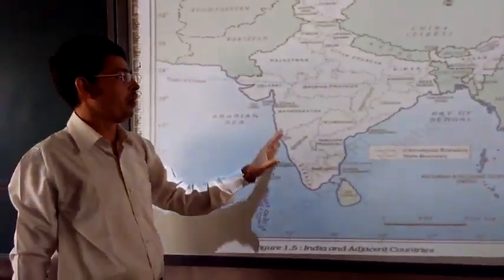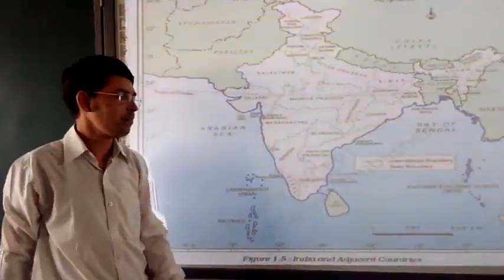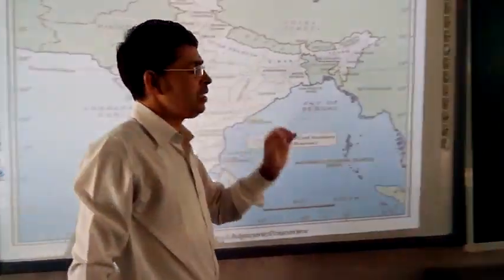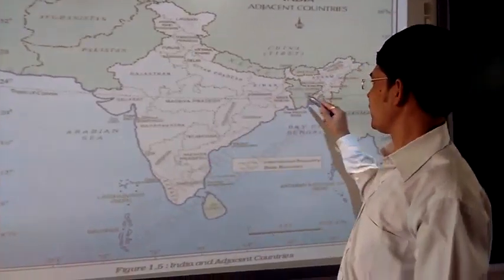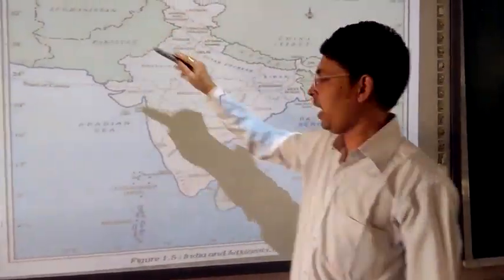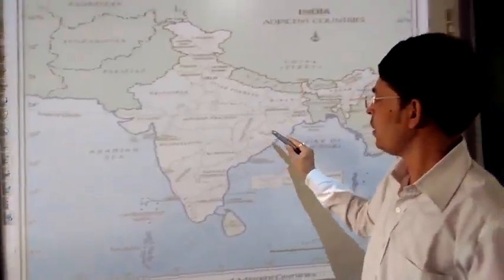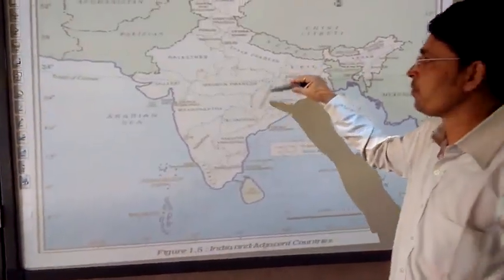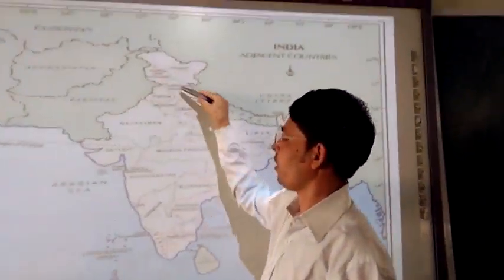Then you will come to know about all the names of the states of India plus their capitals. Now here this greenish part is there. So the greenish part is not a part of India. And this little bit greenish part is talking about India. This is all the area of India.